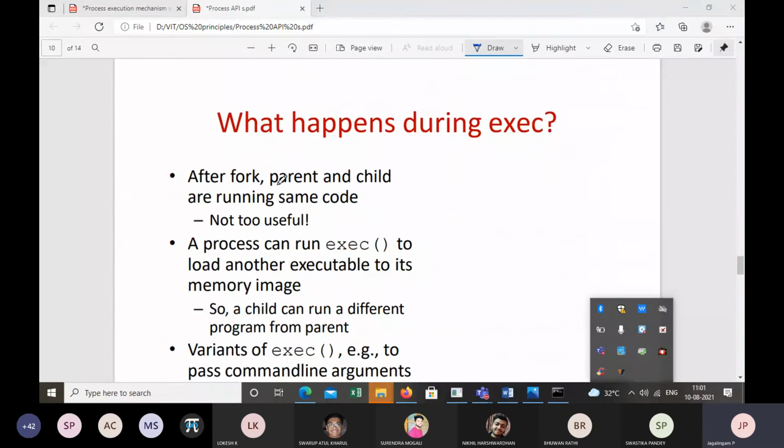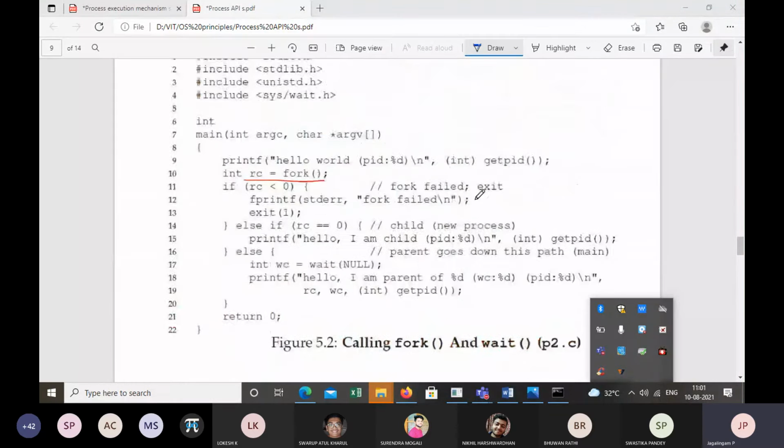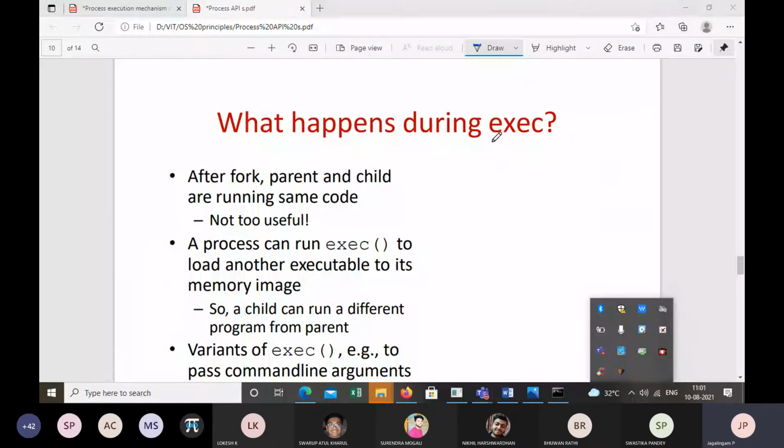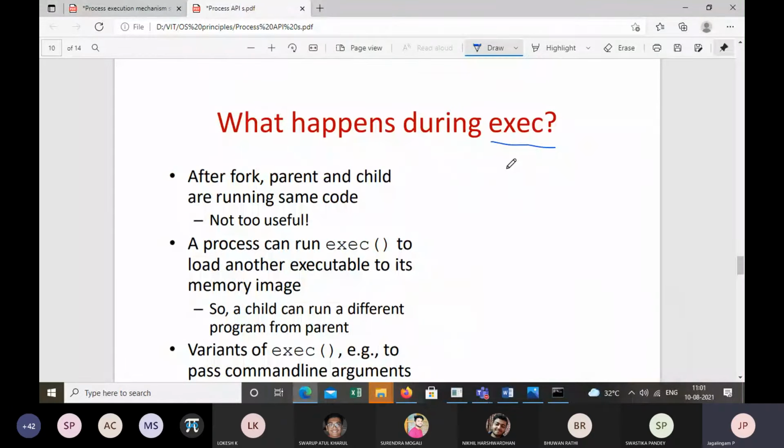And then, yeah, so we stopped at this slide, and now we are going to discuss the EXEC system call. Now, how does this work? Did you understand how the EXEC system call works?